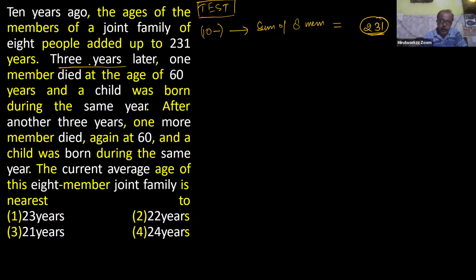3 years later from this moment, obviously in these 3 years, each member's age is increased by 3 years. So for 8 members, your initial sum is 231. Now your sum is obviously plus 24. Why? Because there are 8 members and each member's age increased by 3 years. Yes or no? Is this point clear, everyone? Due to the time interval, yes, sir.